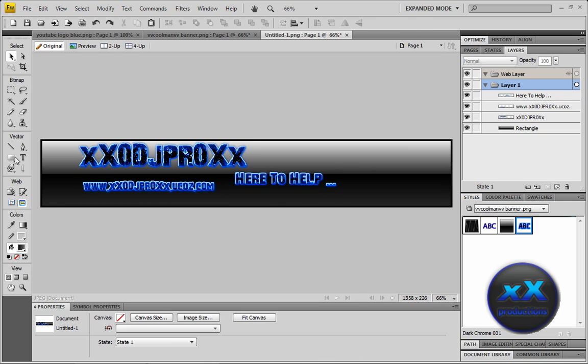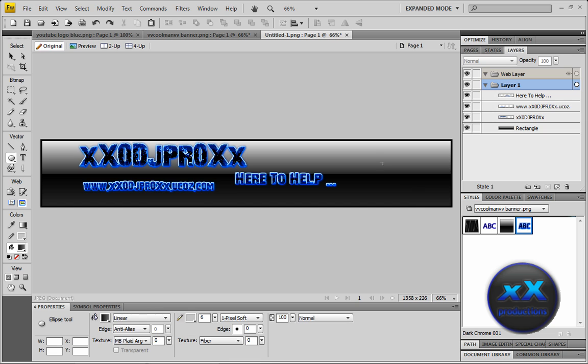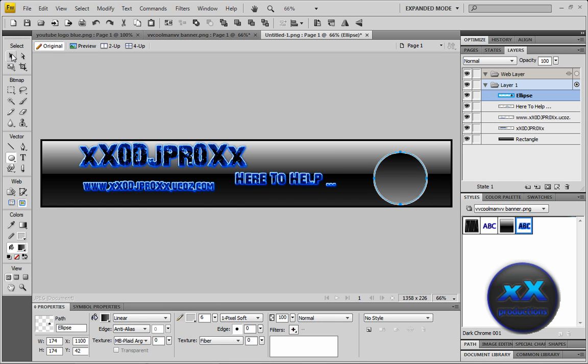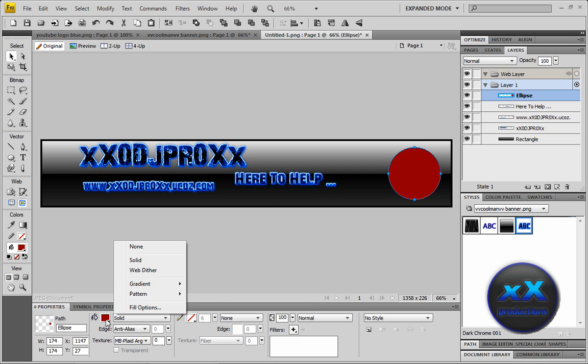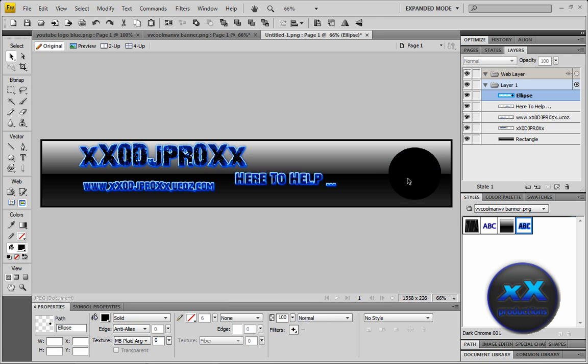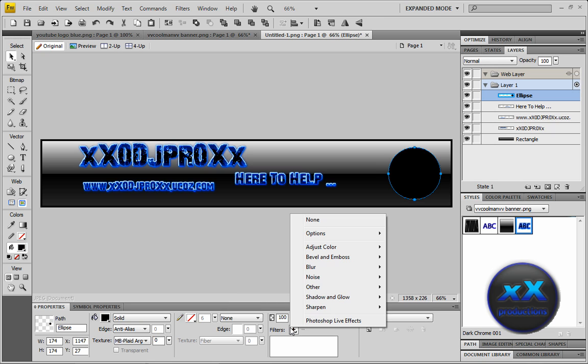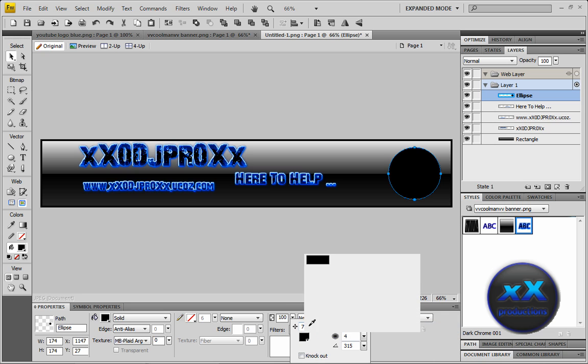Okay, now that you got that, we're going to get the ellipse tool, make a circle, small enough to fit in that. I'm just going to make it a solid. Okay, take this off. Now that you got that, just add an inner shadow. Change it to any colour you like.